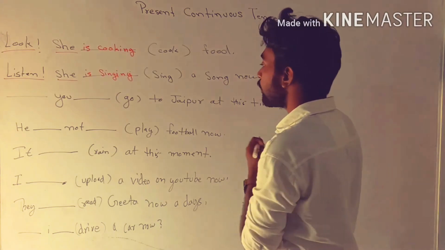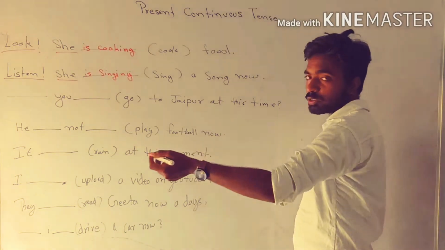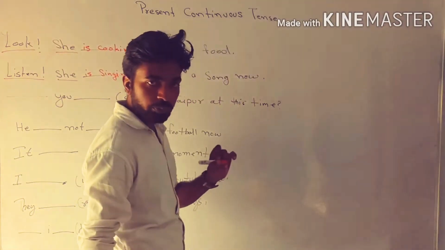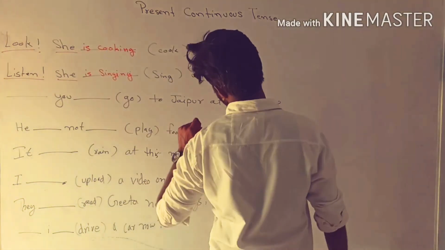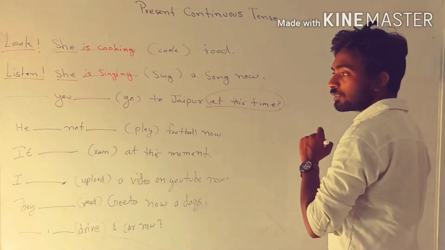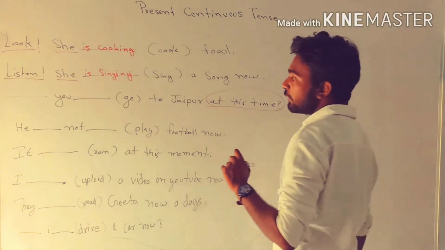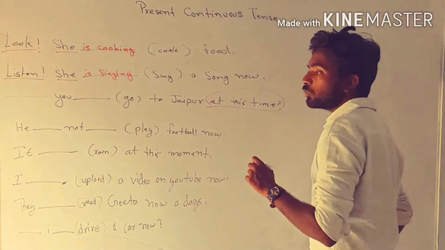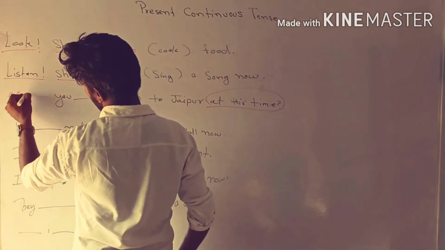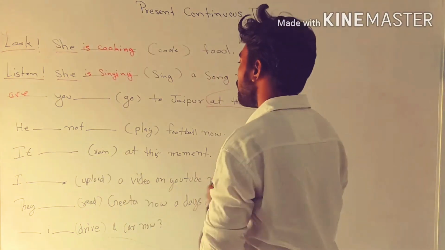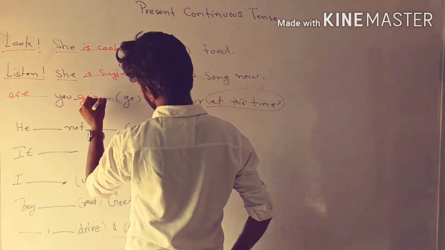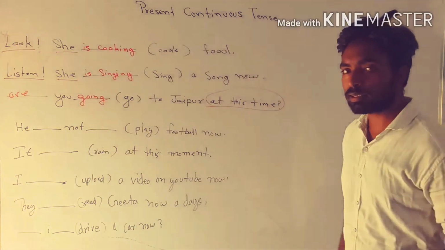If we talk about the next sentence, it is interrogative because we find a blank at the start of the sentence and a question mark at the end. So our sentence is an interrogative sentence. Second thing, the adverb of present continuous tense is available in this sentence: at this time. It means we have to use helping verb is or are with our subject. Our subject is you. You is a plural subject, and according to our subject we have to use our helping verb are. So are you, and we have to add ing with the main verb. So are you going? Are you going to Jaipur at this time?